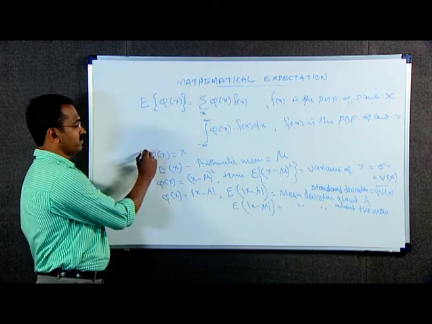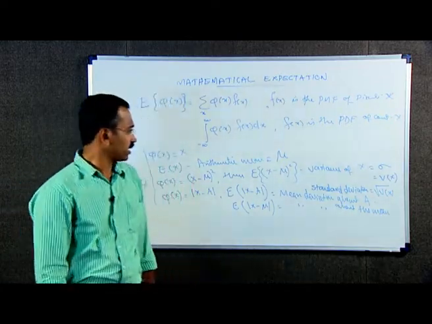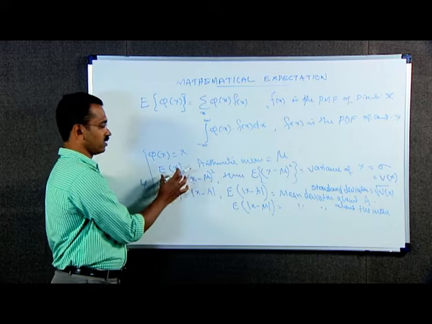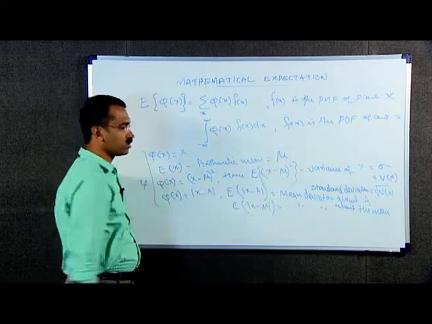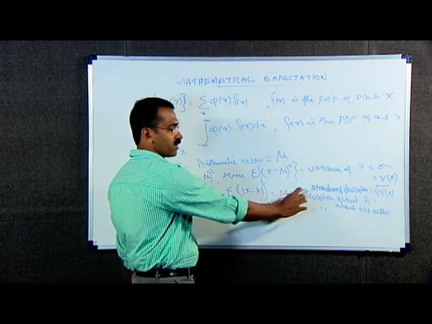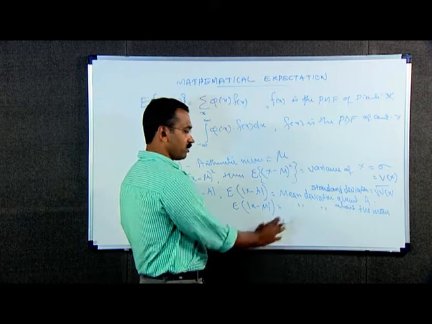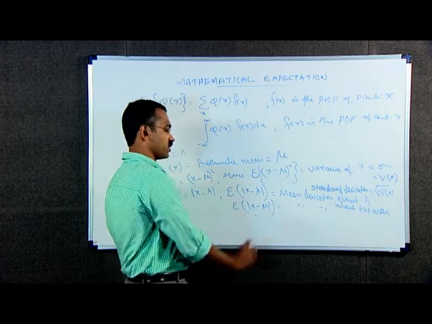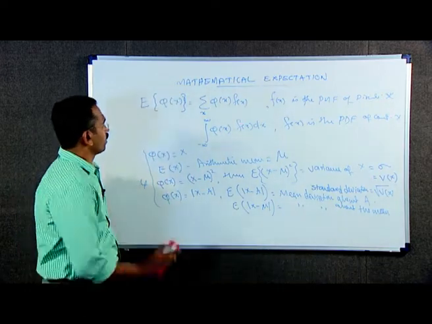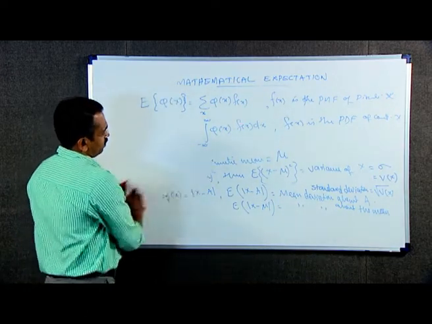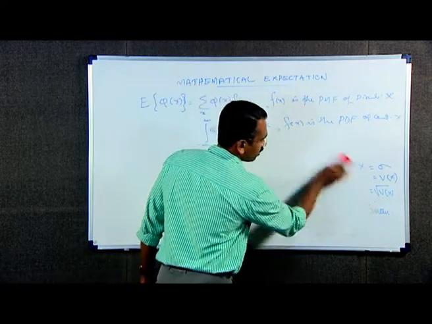These are the definitions based on the expectation, that is, the arithmetic mean is E of x, variance of x is expectation of x minus mu the whole square, mean deviation about a constant a is expectation of mod x minus a, and mean deviation about mean is expectation of mod x minus mu. Now, let us see some properties of expectation.